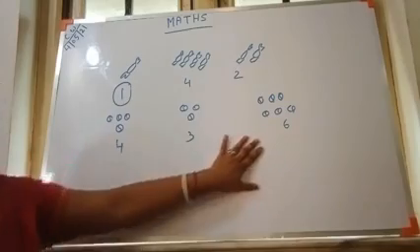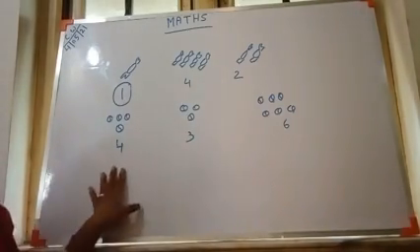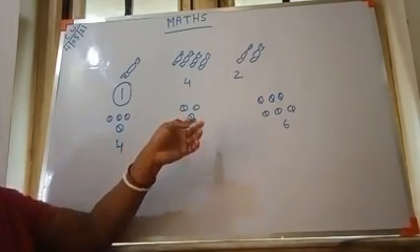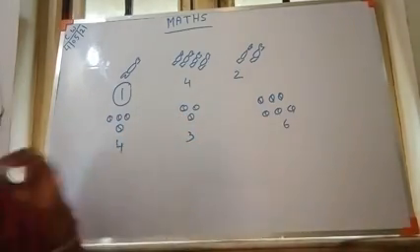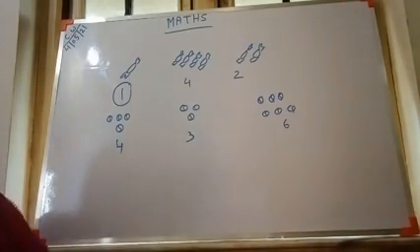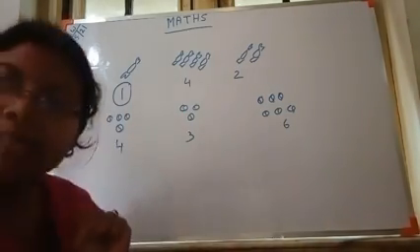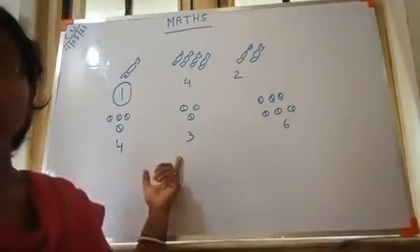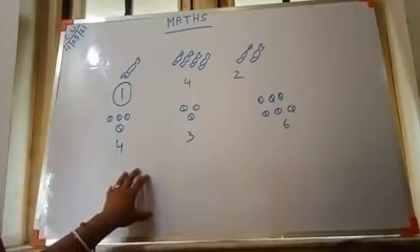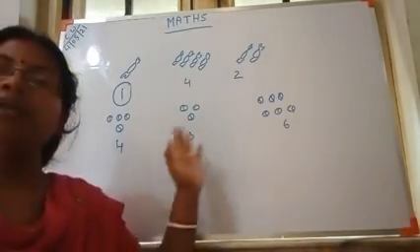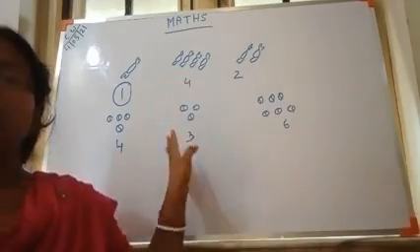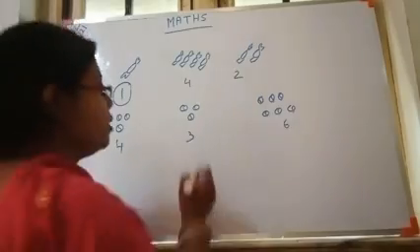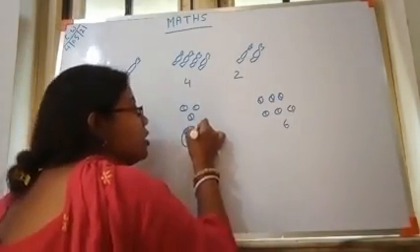This one is more, and these are not more. Quantity-wise and number-wise, it is the bigger number. Now I will find the smaller number. As the quantity becomes less, that is the smaller number. Which quantity is less, 4 or 3? 3 is less. In 4, one more ball is there, and in 3 only 3 balls are there. So 3 is less in number. So 3 is the smaller number.